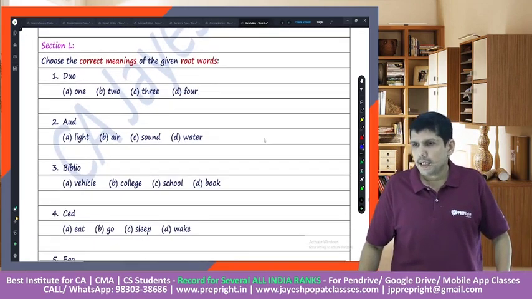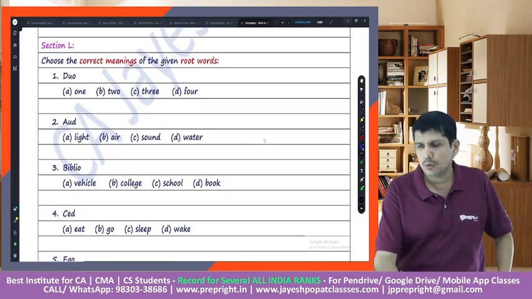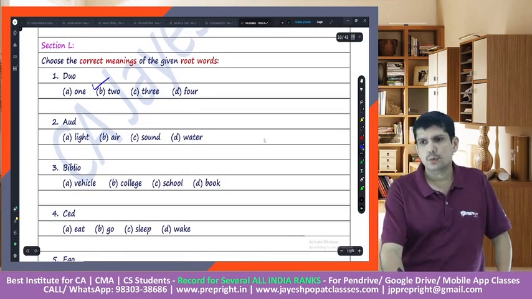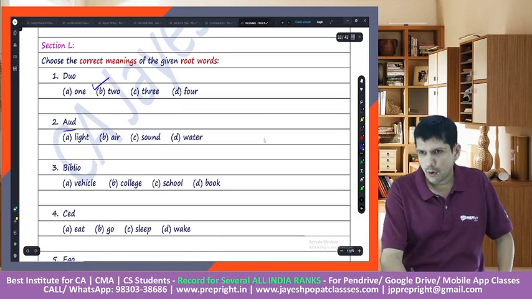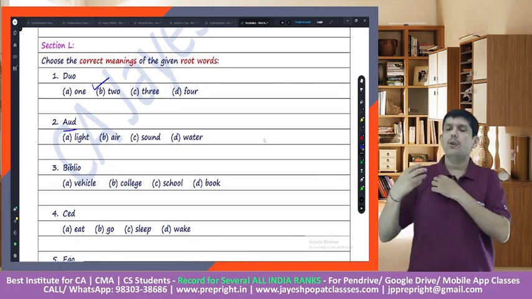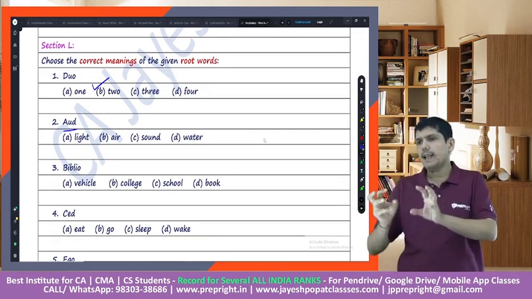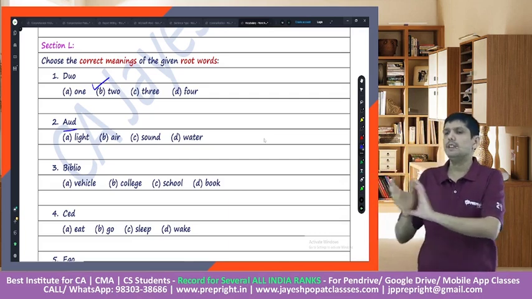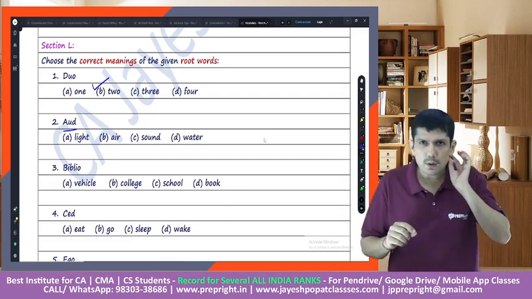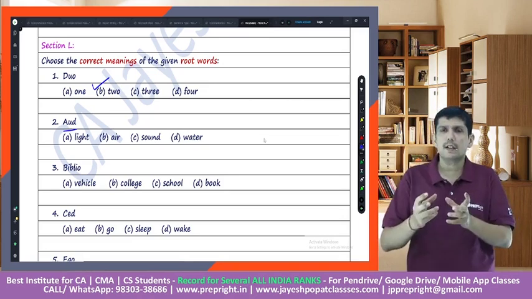Then choose the correct meaning of the root word. Duo. Duo would normally mean two. Aud. See, now the thing is that how do we know aud? How do we know whether it means light, air, sound, or water? What you should try to do is construct certain words using aud.